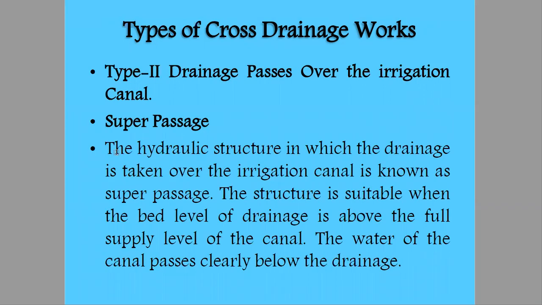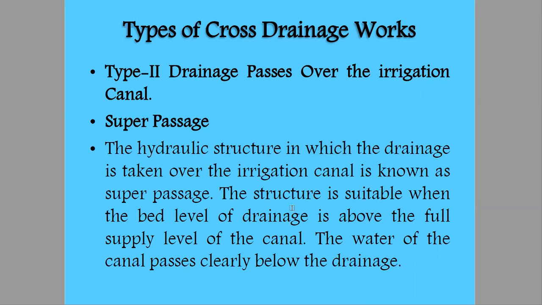What is a superpassage? The hydraulic structure in which the drainage is taken over the irrigation canal is known as a superpassage. It means the irrigation canal is below the natural drainage system.